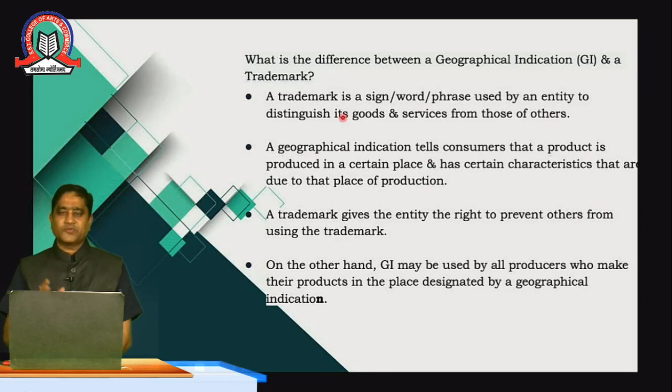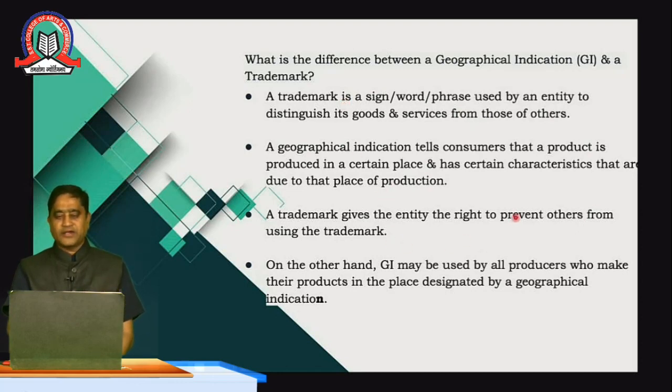But the main difference with the geographical indication is that it tells the consumer that the product is produced in a certain place and has certain characteristics of that particular place. For example, we have Agra's petha, Kolhapuri chappal, Banarasi silk, Banarasi paan, or Aligarh's lock. That particular area is quite famous for that particular product, so they will go for a geographical indication. That is the main difference, the product origin.